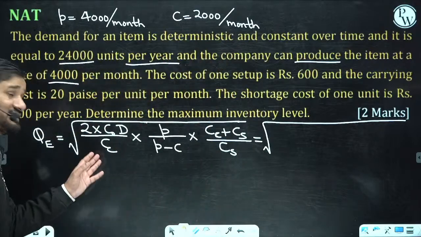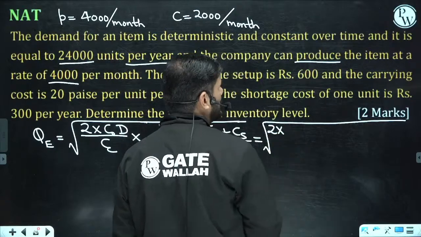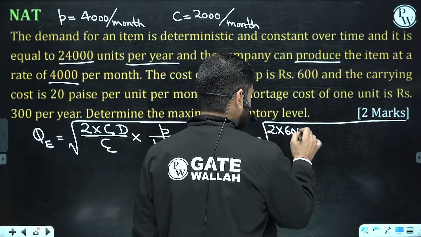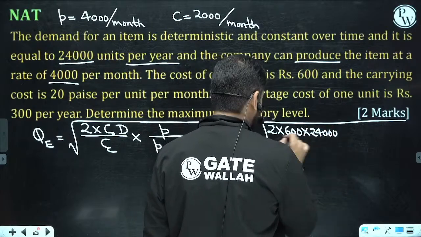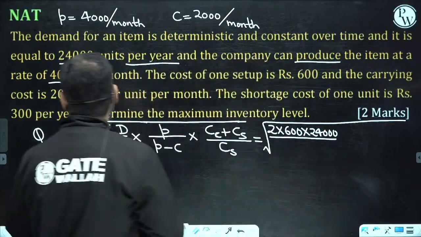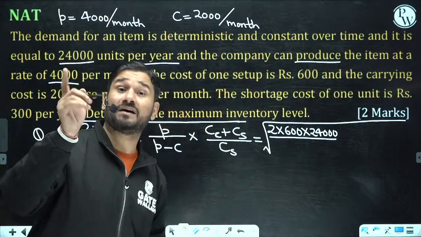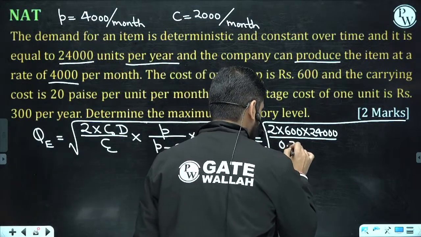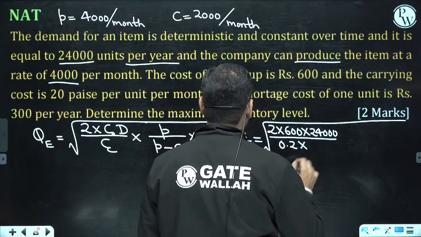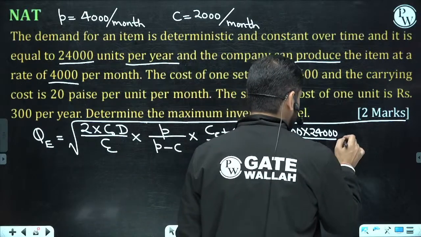Now, can you put these values here and find the order quantity, the EOQ? Setup cost is this. D, the yearly D, is 24,000, divided by CC. CC is 20 paisa per unit per month. Please remember. So what I am going to do is multiply with year, converting this into year.